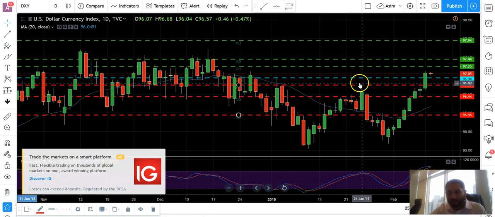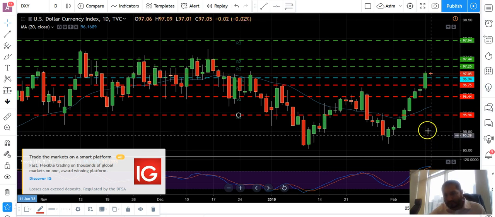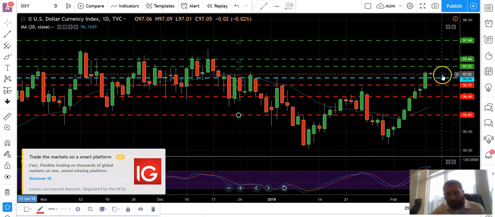If it is able to break this level, then I would expect a very big bullish momentum. But currently I expect that it will try to reach at least resistance 2, which is at 97.44 points, and will try to go higher, as we are expecting some positive news from the US. So the dollar is on the rise and it's a bullish momentum. We were expecting yesterday that it would turn downward and form a bearish momentum, but it went high and the dollar gained much more value in the market. Now my expectation is a bullish momentum towards 97.44 points.